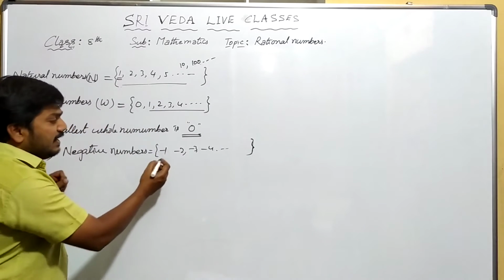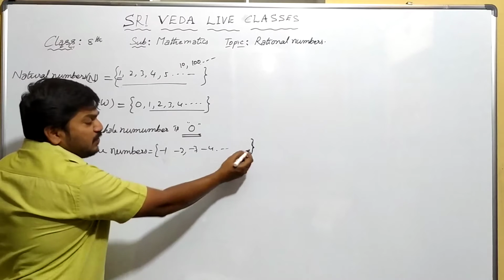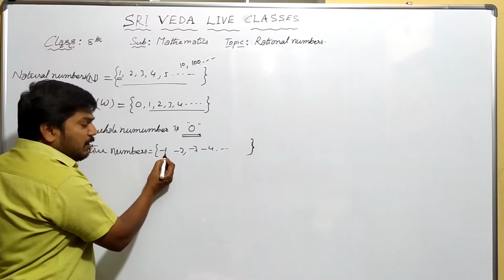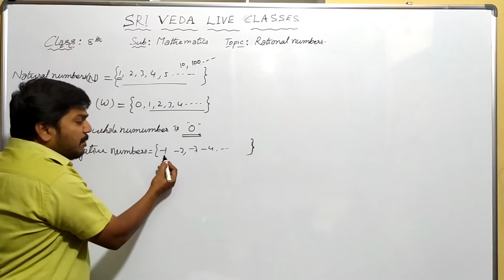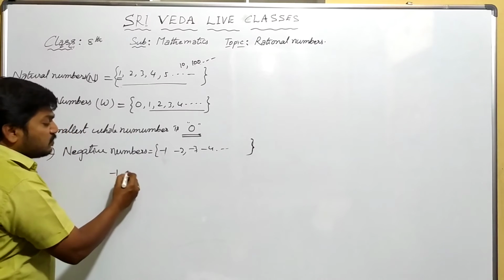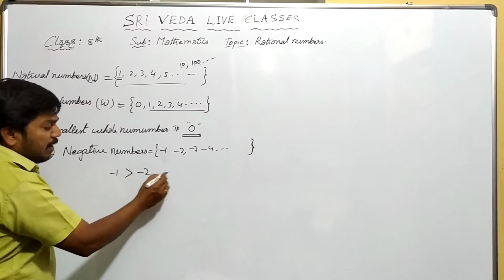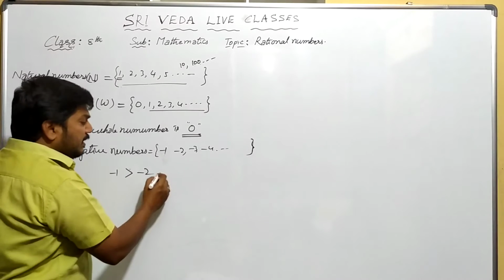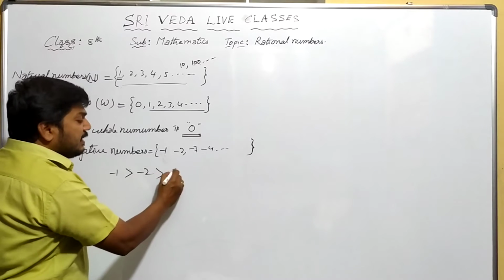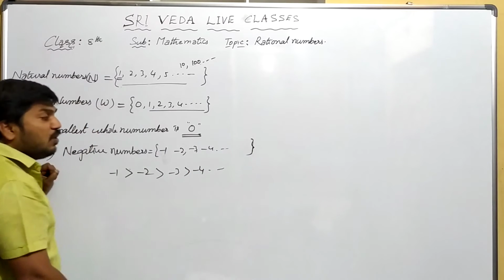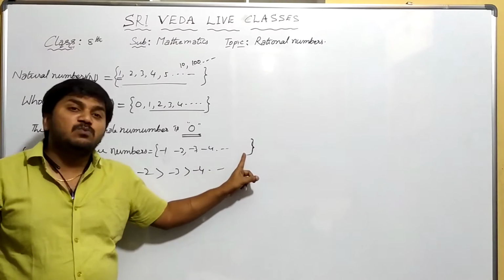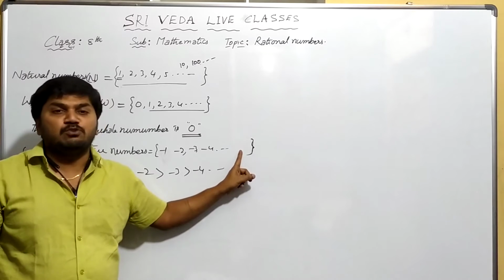You see that here is minus 1, minus 2, minus 3, minus 4 and so on. The small number which is having negative, that is the biggest one. Minus 1 is greater than minus 2, minus 2 is greater than minus 3, and minus 3 is greater than minus 4, like this. So which is the smallest negative number?